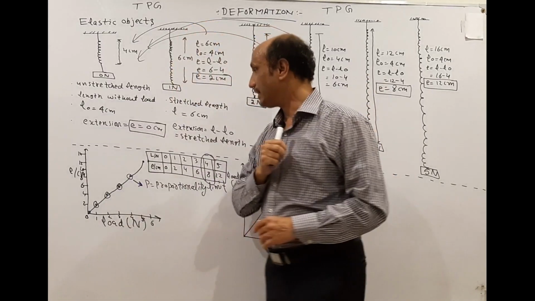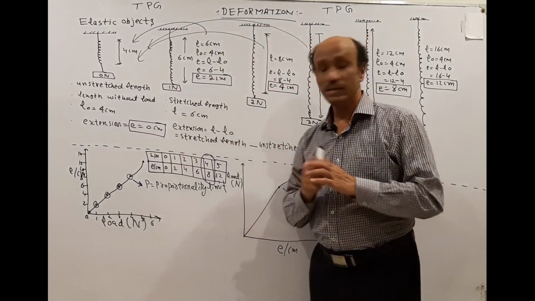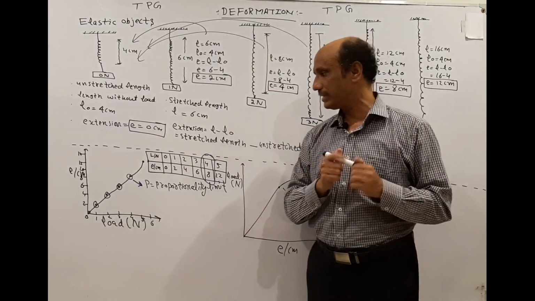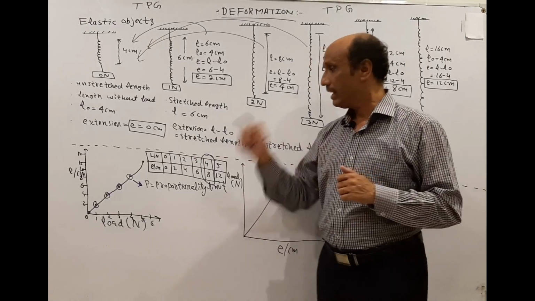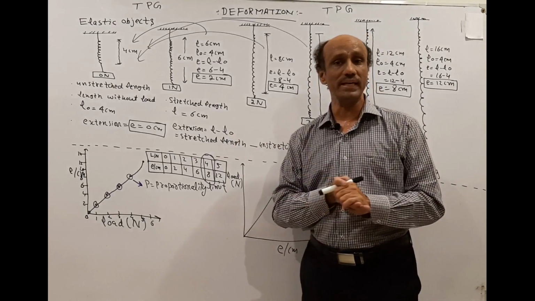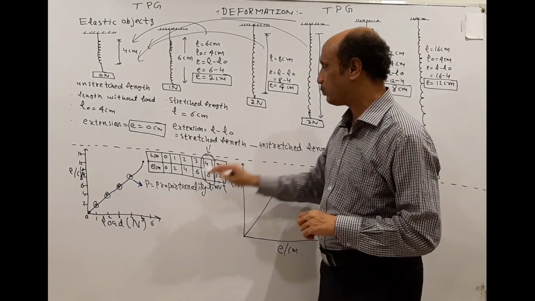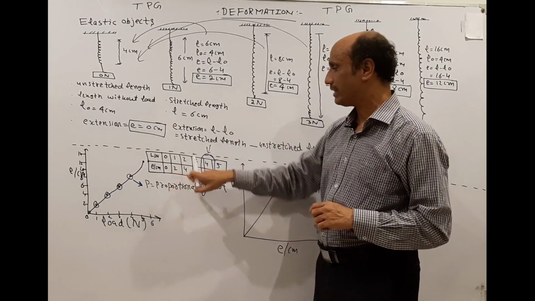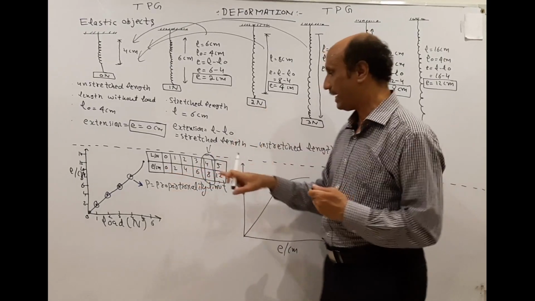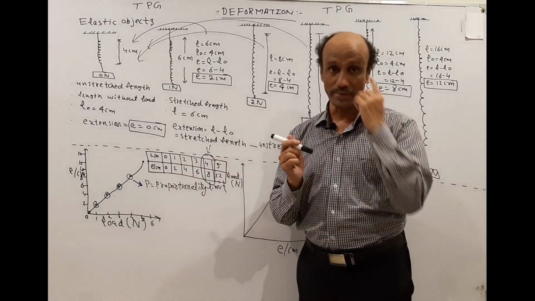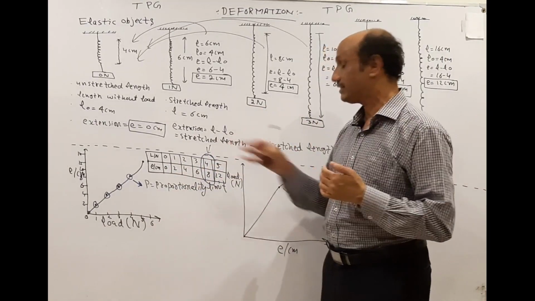We can see this by using the graph. This graph is between the extension and the load. In the table you can observe the load 0, 1, 2, 3, 4, 5 Newton, and the extension 0, 2, 4, 6, 8 and 12 centimeter. Up till this point the extension is increasing by a difference of 2, but after 4 Newton the extension is not increasing by 2; there is a difference of 4.